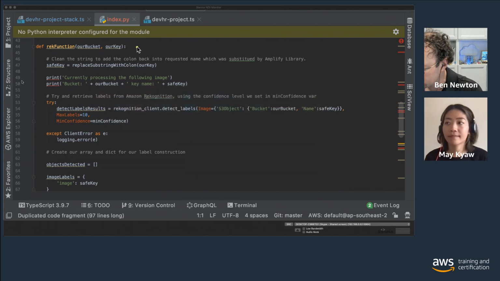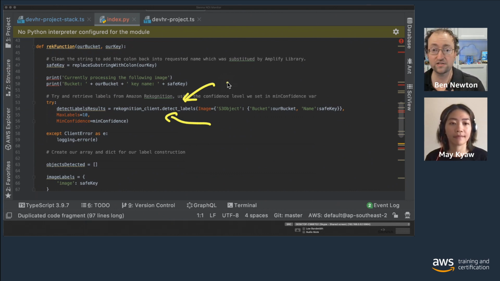And then we're using that client that we instantiated earlier and calling the detect_labels method on that client to request image recognition on our image. We're passing through the location of our image in our Amazon S3 bucket, and we're passing through some parameters or properties.